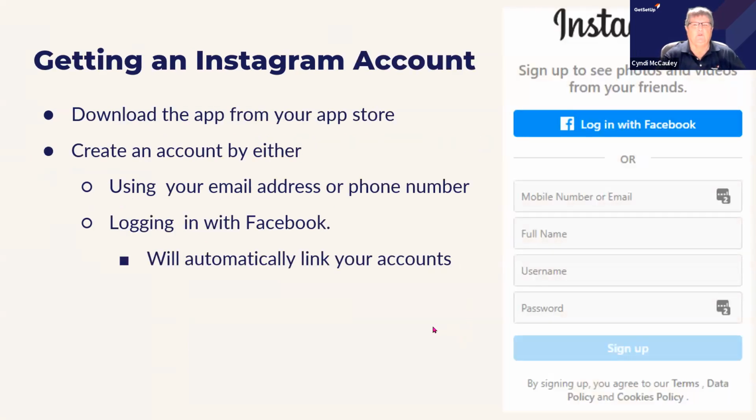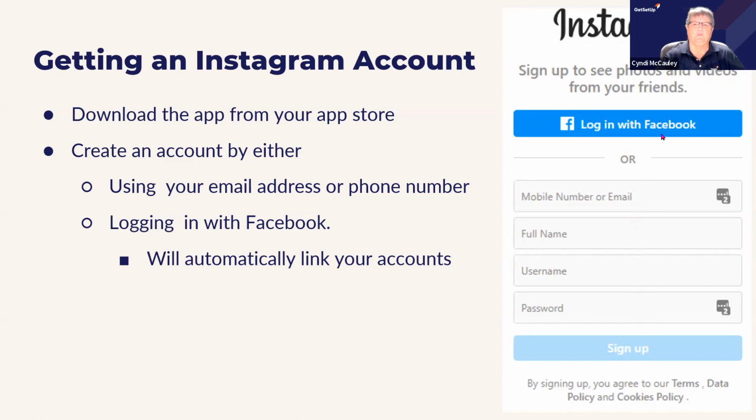So if you've never been on Instagram before, you go to Instagram.com or download the app and open it up. It's going to prompt you to create an account. And to do that, all you have to do, you'll see something like this right here. You can create your account with either your email or your mobile number, put in your name, and then you'd create a username and a password.